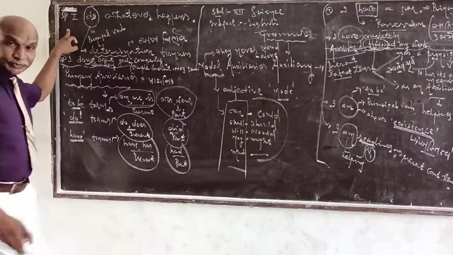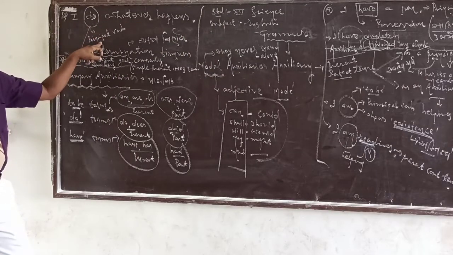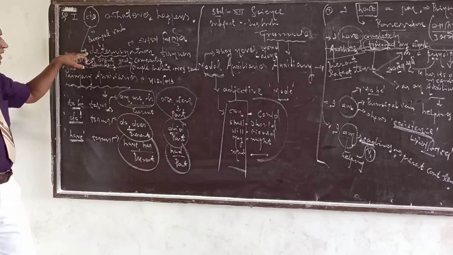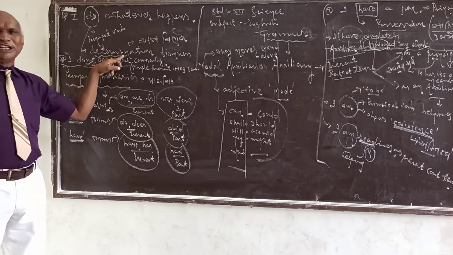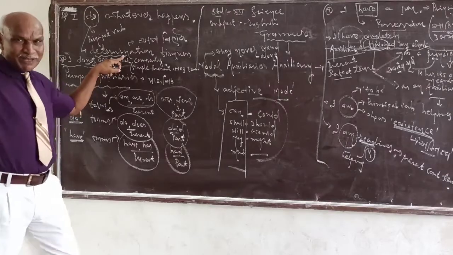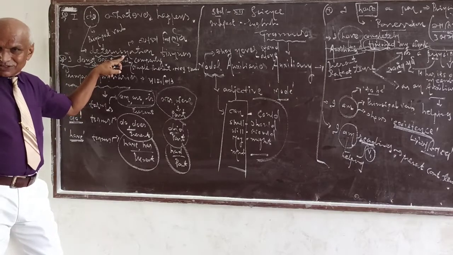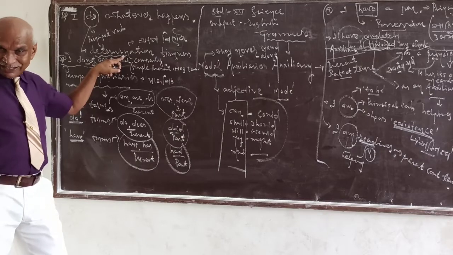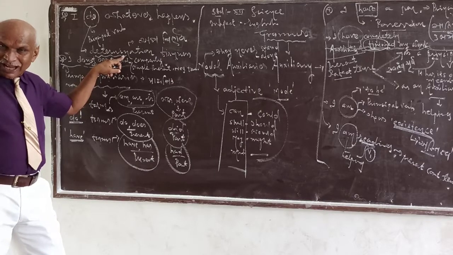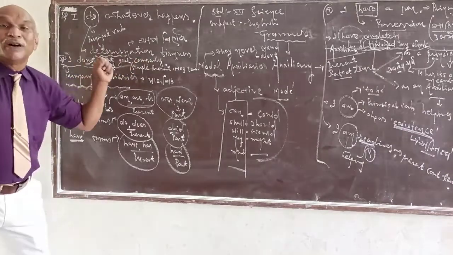Second, do as a principal verb. Its own meaning is determination. I do whatever happens. Don't try to change my mind. Determination, firmness.